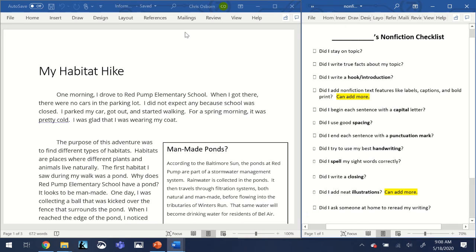So now that I've gone through my checklist, I'm going to look back over it. So where can I improve my writing? And it's these two pieces right here. Did I add nonfiction text features like labels, captions, and bold print? And did I add neat illustrations? And an illustration is also an informational text feature. It's a graphic aid. So the way I can improve on my writing is to increase the number of informational text features. So that's what I need to start working on.